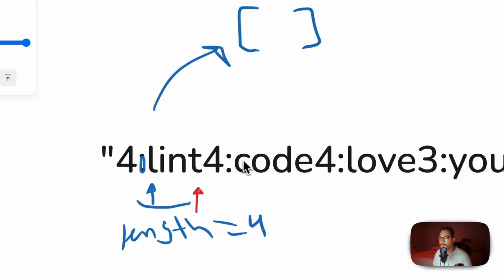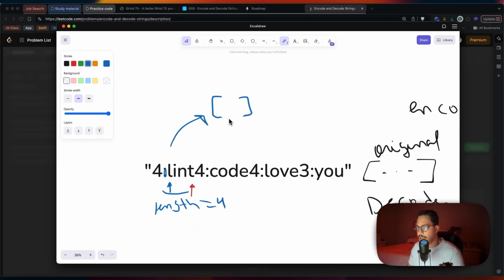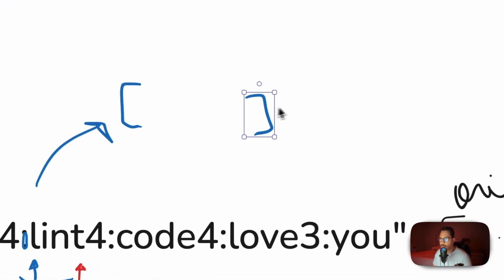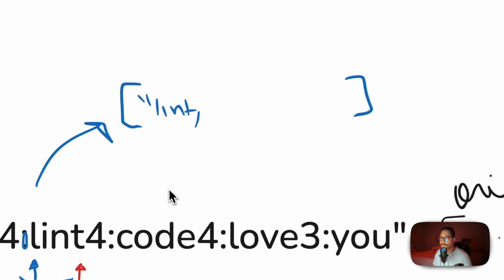And that way we're going to start constructing our original array. So we have the first word. We go ahead and send the first word over here, and let's see if I can play with this. I'm going to open this array a little more, and we're going to send the word lint into our array because we found it.